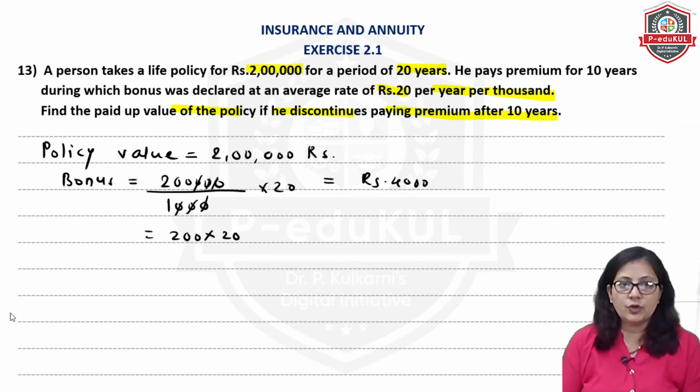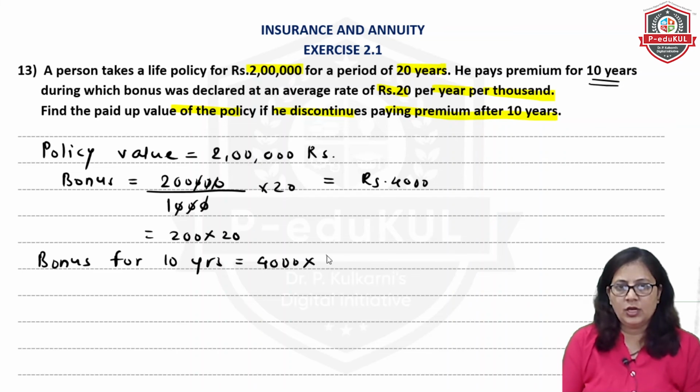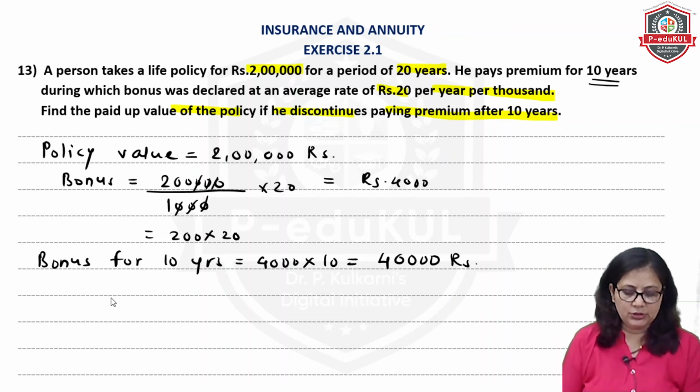Now bonus for 10 years, this is 1 year bonus. Bonus he will be getting for 10 years, right? So bonus for 10 years will be 4,000 multiplied by 10. So that will be 40,000. Now period of policy is 20 years.